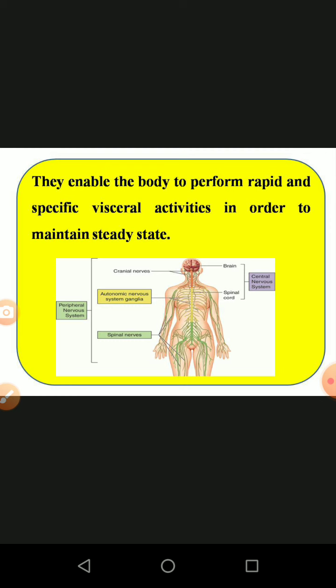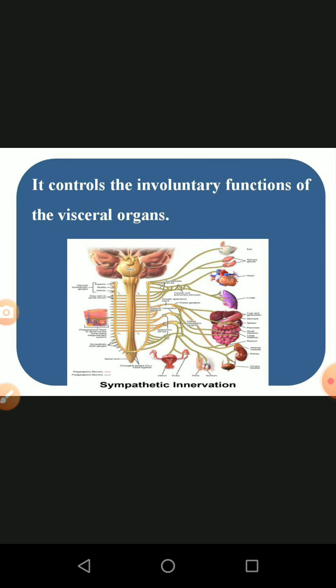Then they enable the body to perform rapid and specific visceral activities in order to maintain the steady state. The first one is the visceral organ, that means the internal organ. Many types of internal organs are available in our body, and they perform different kinds of functions. So it controls involuntary function and visceral organs. Involuntary function means it is in the form of unstable function.